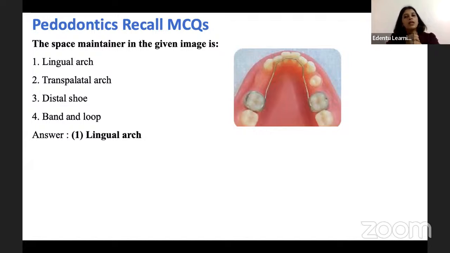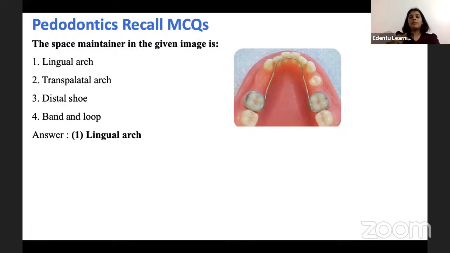Coming to the next question, this is an image-based question. So they have given an image of a space maintainer and have asked us to identify it. So this is a lingual space maintainer. A lingual space maintainer is usually used whenever there is a bilateral loss of primary teeth. Okay, on both sides there is loss of multiple teeth.